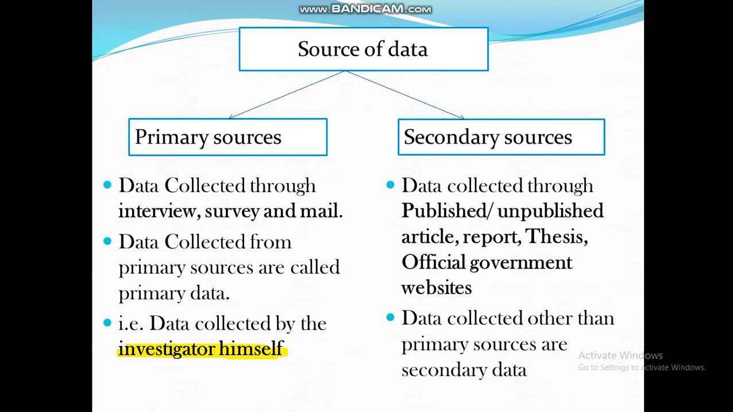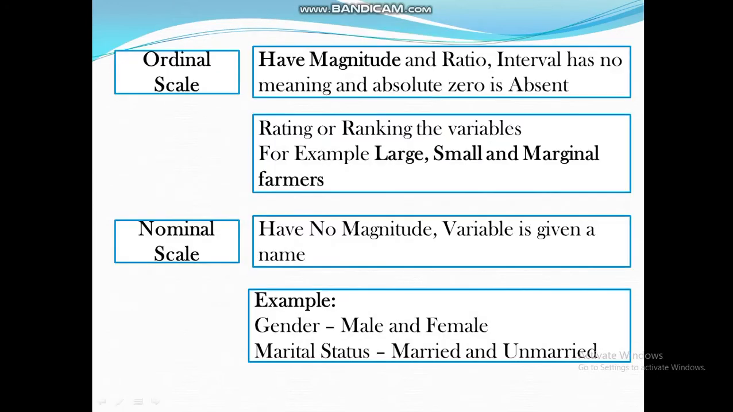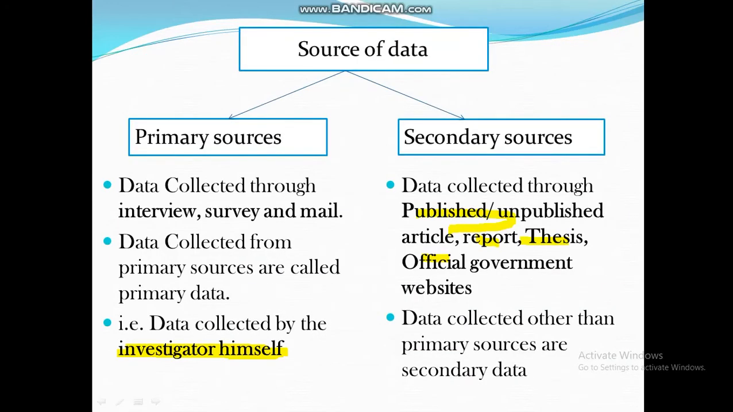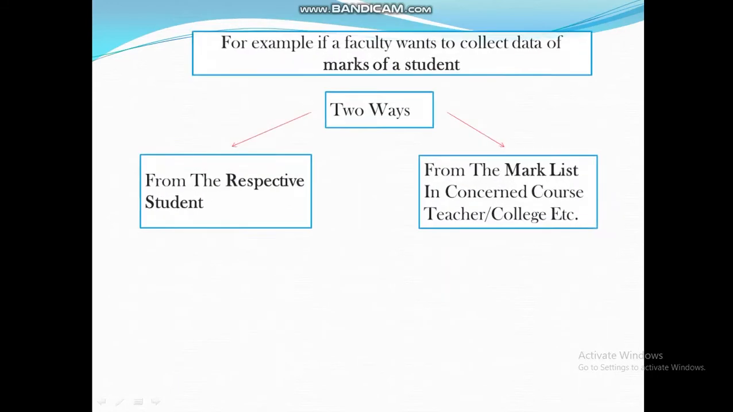Secondary sources means that you are collecting the data from a published article, report, thesis, or government website. That is, we are indirectly collecting the data. In primary sources we collect the data directly, but in secondary sources we collect the data indirectly, from a published article or report or thesis, or an official government website. So these are examples of secondary source data. The data collected other than from primary sources is secondary data. For example, I will show a real example.